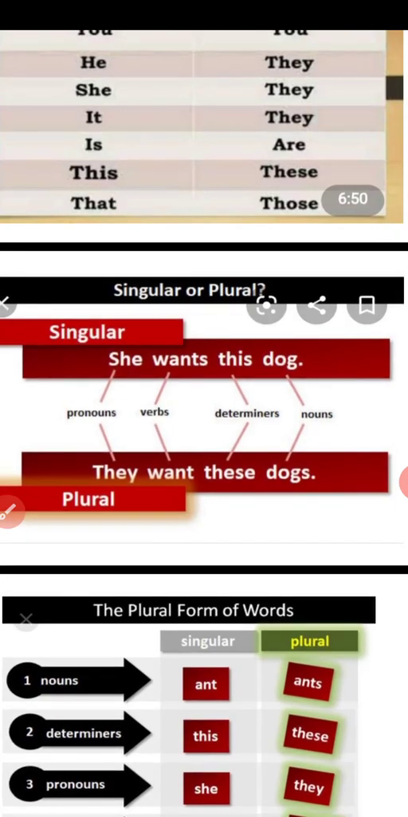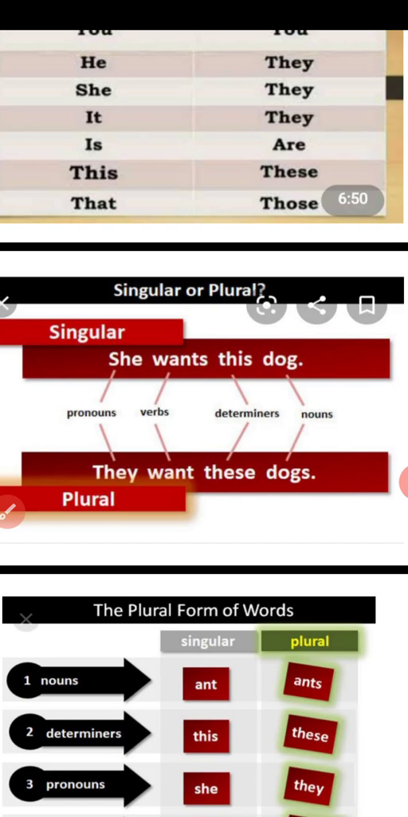Okay, and look here, singular or plural? Singular. She wants this dog, right? Here the noun is not used. If they used any name, you can say that is a noun, right? But here they have used a pronoun, she. What is the plural form for she? Just now we have studied, no? Yeah, exactly, that is they. So how to change this sentence?